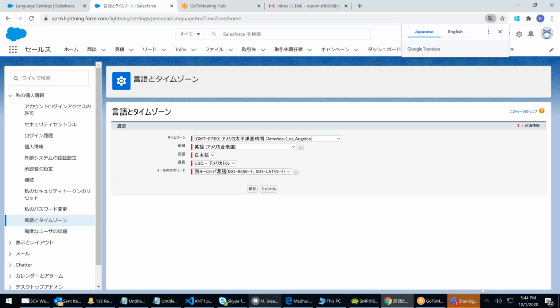Mr. Rupa, how about the time zone? I mean, the user time zone can be different than the company time zone. How does it work in real time? The time zone is nothing but the server time. The default that you're setting is the server time. Tomorrow you will schedule a report. Which time should it work? Unless the user changes it in his system, that's okay. He can change it to anything, but it will work on the default time zone.